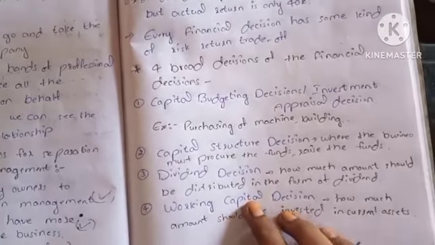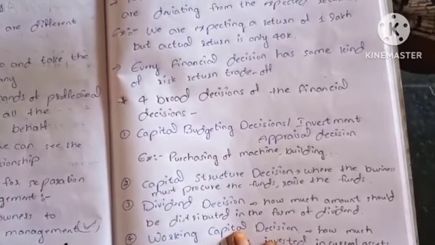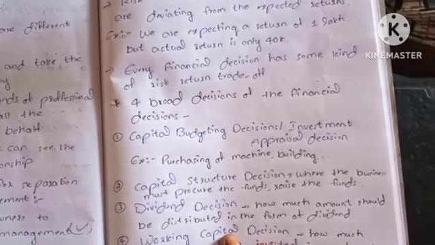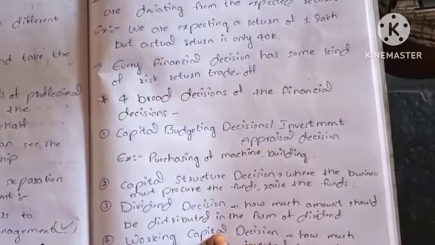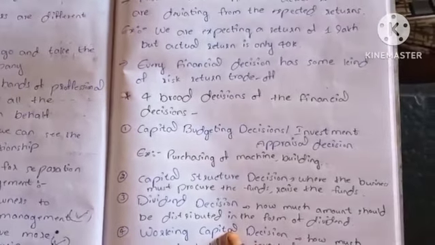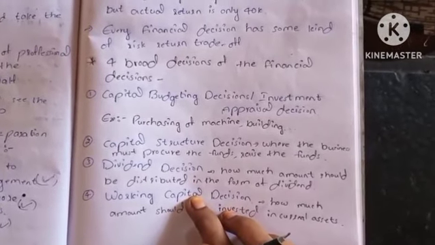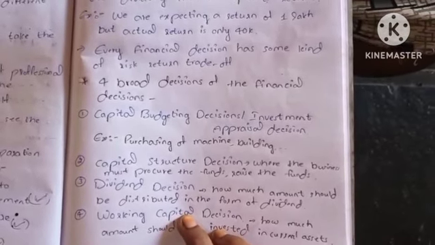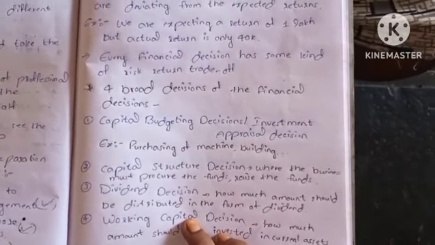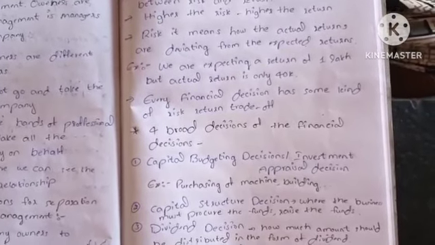Coming to dividend decisions, they are concerned with how much amount should be distributed in the form of dividend and how much should be retained. Every shareholder expects some dividend, right? The dividend is distributed out of profits only. Profits are distributed as dividend to shareholders, and some amount is kept as retained earnings, to be used in uncertain conditions.